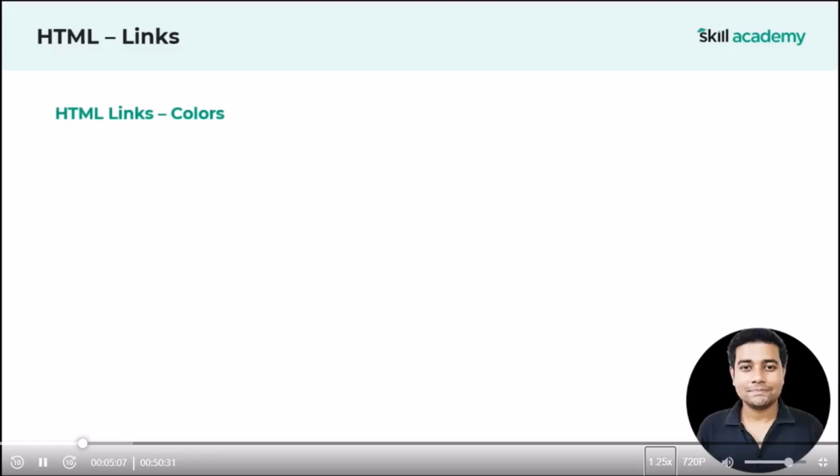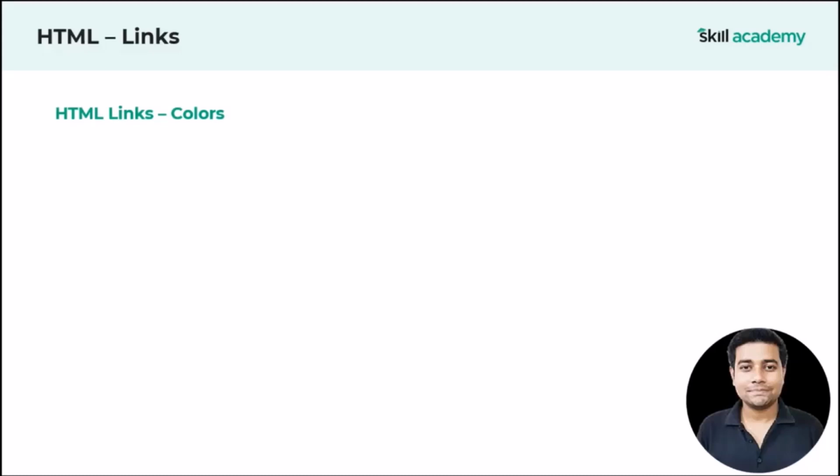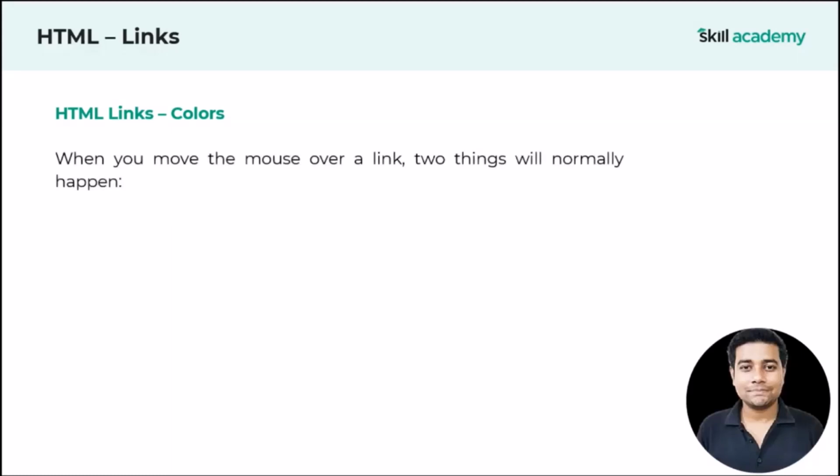Now, before I show you the practical part, I would like to share some important points with you. And this slide we need to understand very carefully. Here, I will be explaining HTML link colors. When you move the mouse over a link, two things will normally happen. First, the mouse arrow will turn into a little hand. This point I will show you with the help of a practical example.